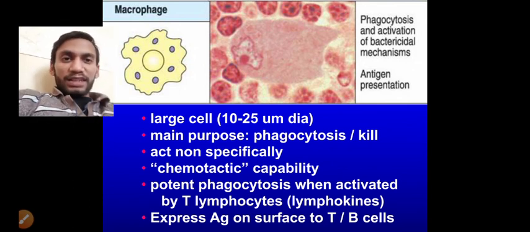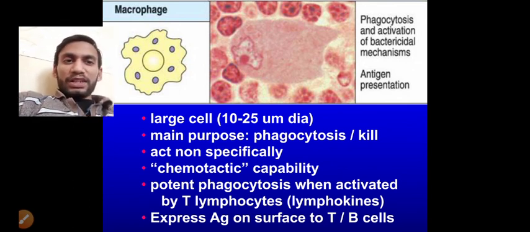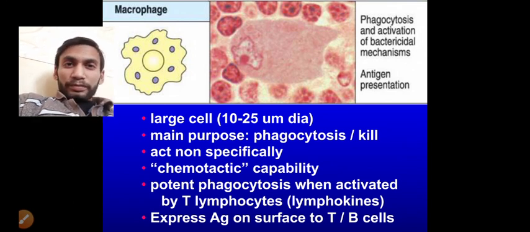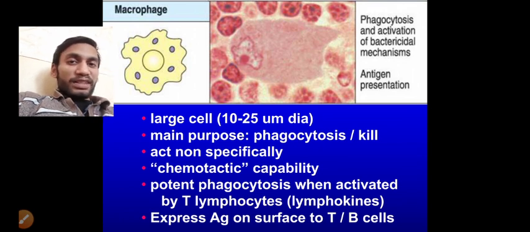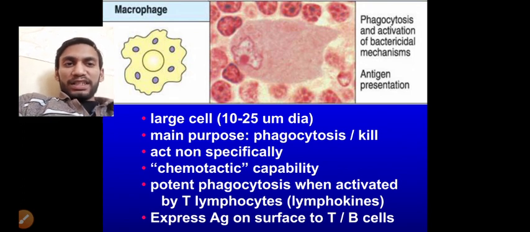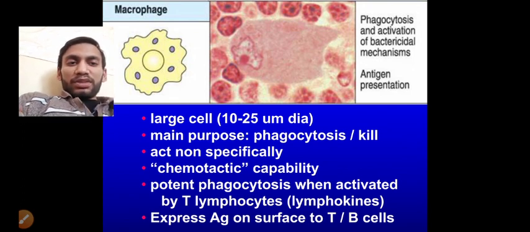This is a large cell and has a diameter of about 10 to 25 micrometers. The purpose is mainly phagocytosis-mediated killing, and also remember it is the innate type, so it is non-specific immunity. Non-specific, while specific immunity is acquired type. So it is non-specific with chemotactic capability, and potent phagocytosis when activated by T lymphocyte. So there are lymphokines that are released and lead to the phagocytosis.